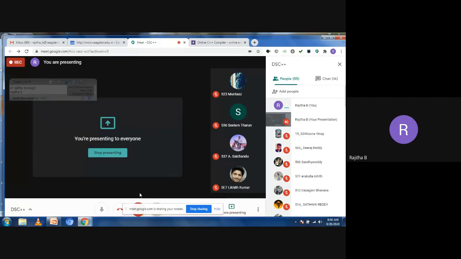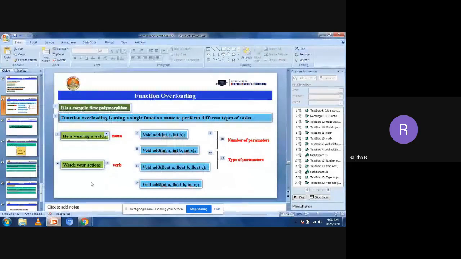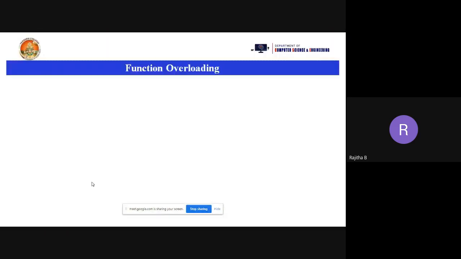Now, so we have function overloading. It is related to polymorphism. We have compile time polymorphism and runtime polymorphism. And coming to compile time polymorphism, we have function overloading and operator overloading. Then let's see what is function overloading. Already we discussed this topic in the first session only. This function overloading is related to compile time polymorphism.